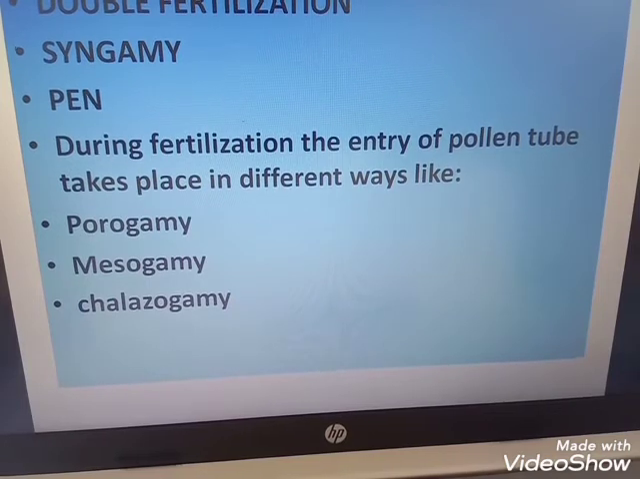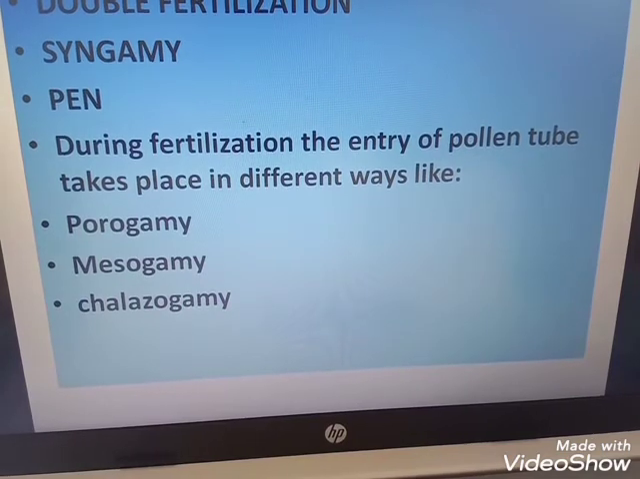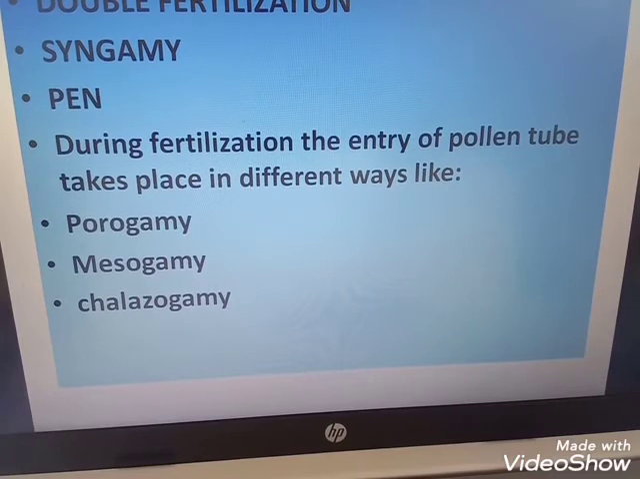The first one is porogamy. Porogamy means the pollen tube enters the ovule through the micropyle. It is found in most angiosperms. In most angiosperms, the pollen tubes enter the embryo sac through the micropyle, and that is known as porogamy. Clear, what is porogamy? The pollen tube entry through the micropyle is known as porogamy, and most angiosperms are examples of it.